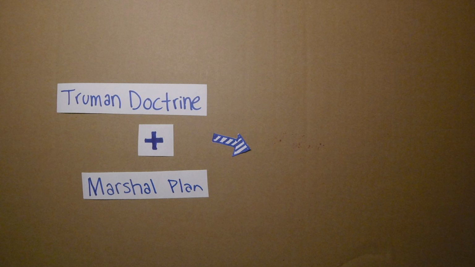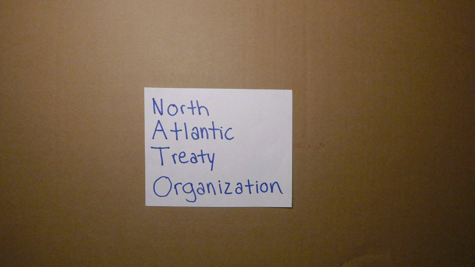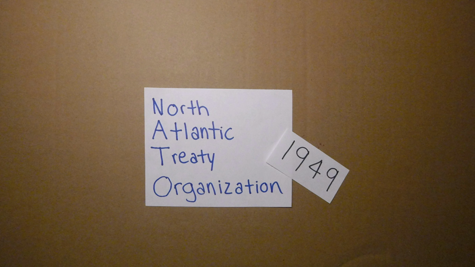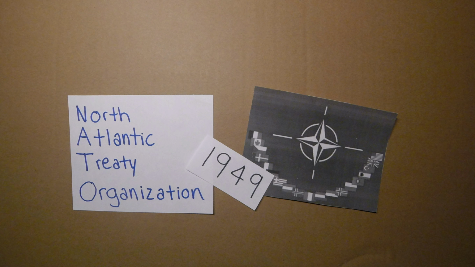Both the Truman Doctrine and the Marshall Plan led to the formation of NATO. Its objective was to stop Soviet aggression in Europe. It was created in 1949, and the Berlin blockade showed a need for NATO. At the beginning, there were 12 main countries in united defense. NATO is the Truman Doctrine in action.